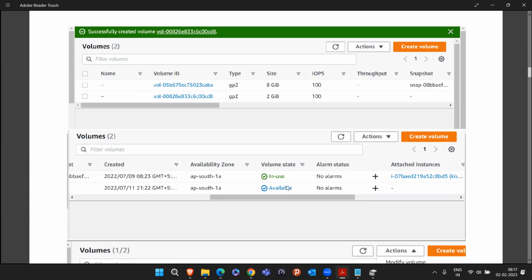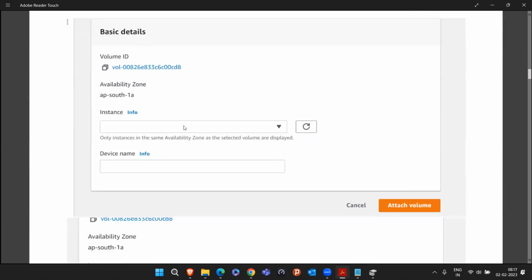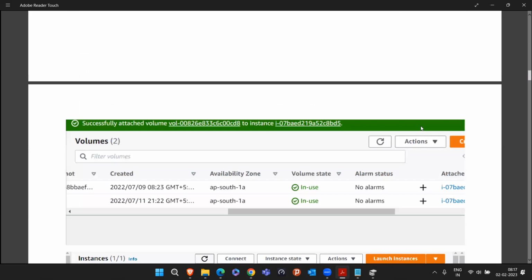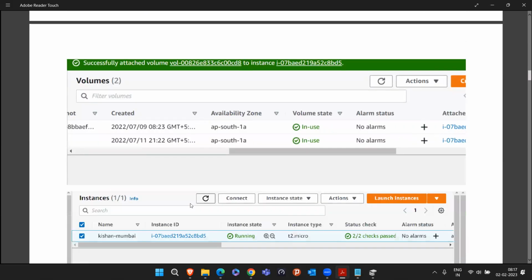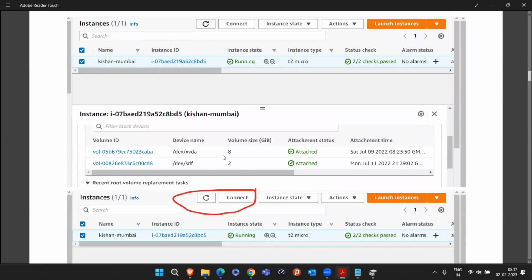Here it is in the available section. Now I clicked on that 2 GB volume, clicked on attach volume, and attached it to the EC2 instance running in 1A. Just click on attach. Then again I am coming to our machine. This is the EC2 instance where I connected. I am seeing the 8 GB and 2 GB volumes both attached.